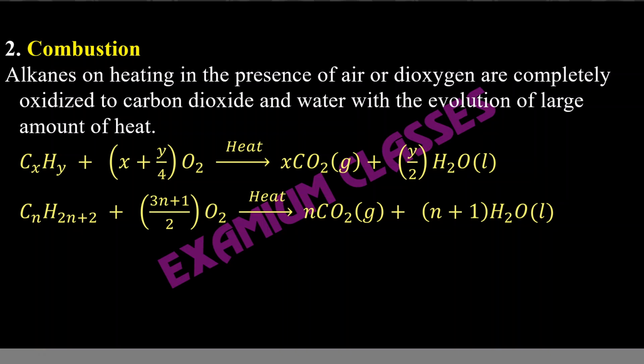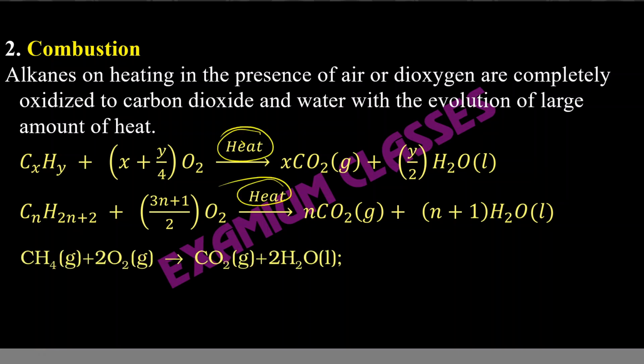The reason is because if you substitute these values, x as n, y as 2n+2, and then get the reaction, it will waste time in exam. These are the generic reactions, and obviously it is combustion. When hydrocarbons react with oxygen, when they are brought to the ignition temperature, so that's why heat is written there, then they start burning, so that is combustion. Example, CH4 plus 2O2 will give you CO2 and 2H2O. The heat released, it is negative. So combustion obviously is an exothermic process, it gives us a lot of heat.